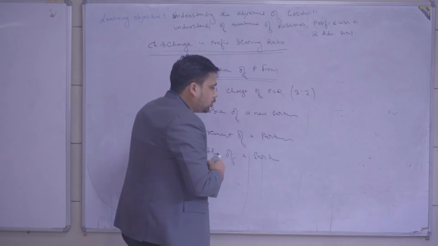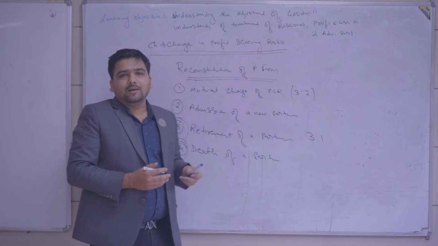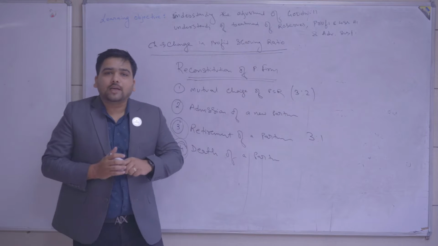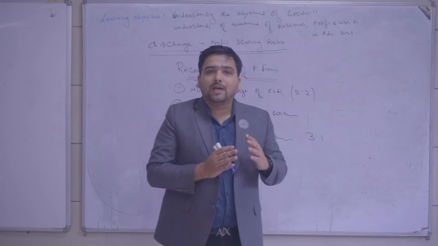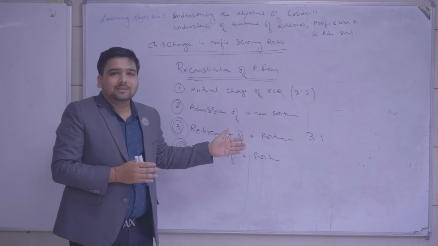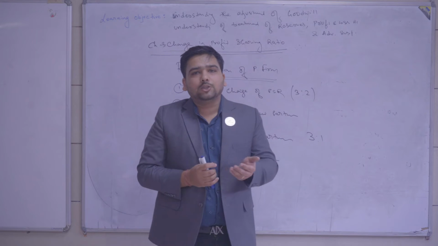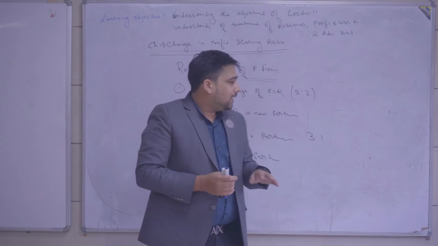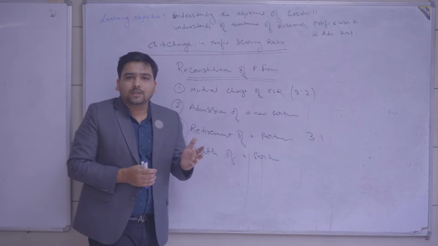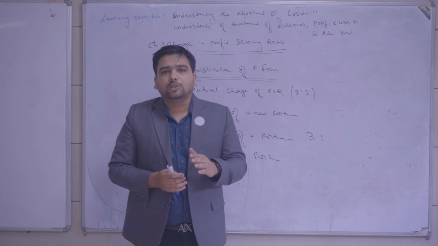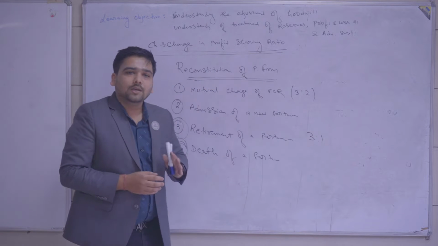Say there are two partners having a ratio of 3:1 and one of the partners dies or retires. We cannot call it a reconstitution, because in case of reconstitution, the firm has to continue. It can be called a reconstitution even in this case if they can manage to get a new partner admitted. But if there are only two partners and one partner exits the firm due to death or retirement, we cannot call it a reconstitution, we have to call it a dissolution. For that we have a separate chapter at the end of this book.